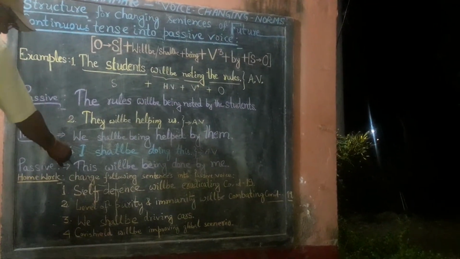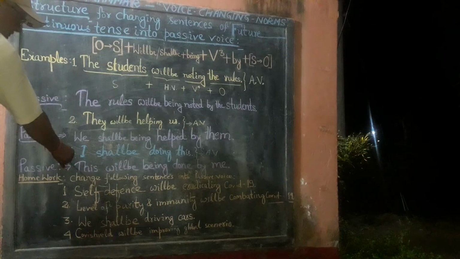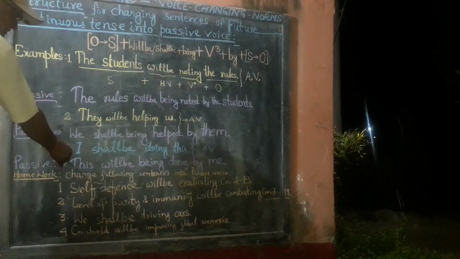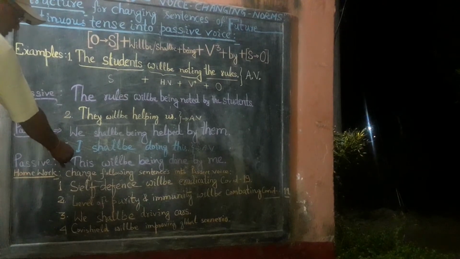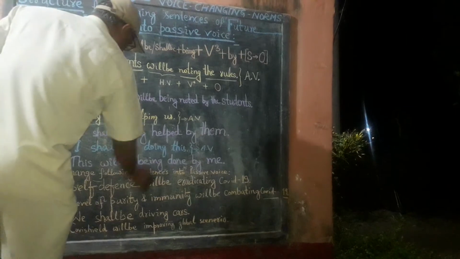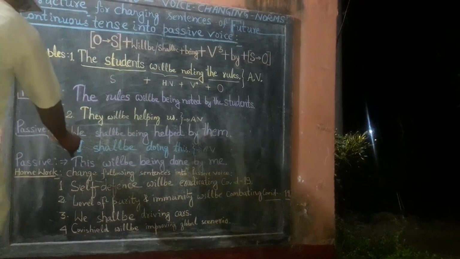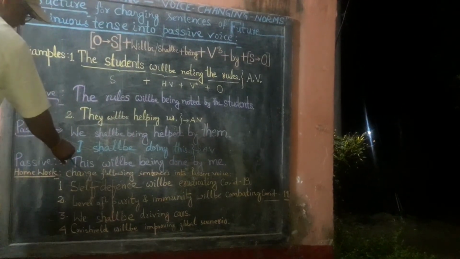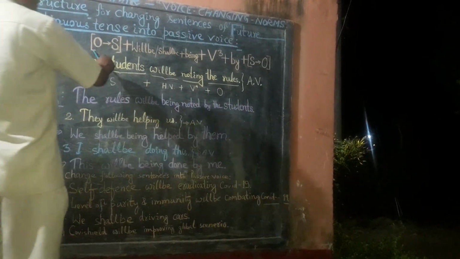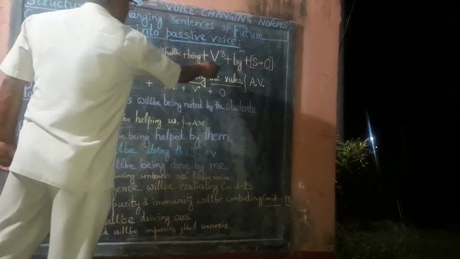In passive, it becomes मेरे द्वारा यह किया जा रहा होगा. In this way, we find that all the passive forms are exactly as per the prescribed structure.